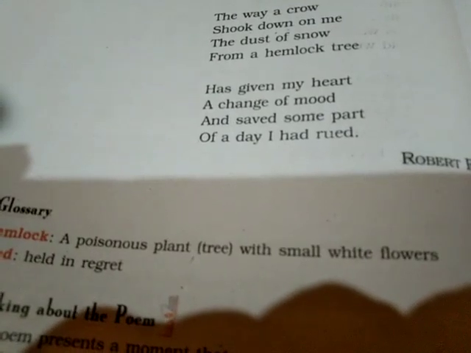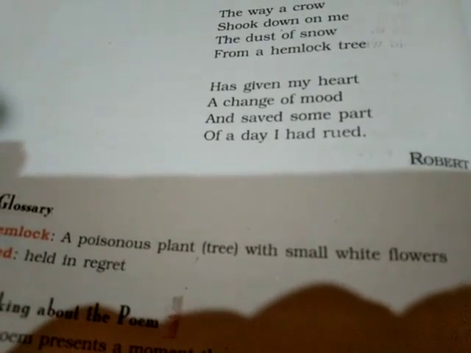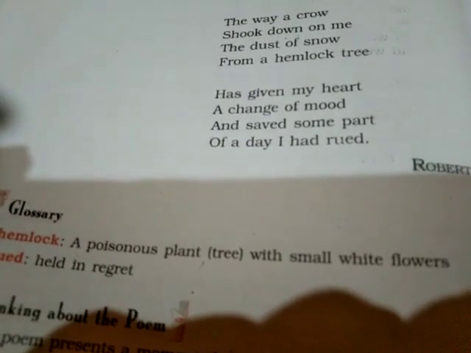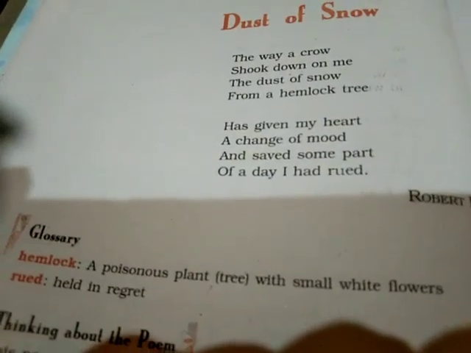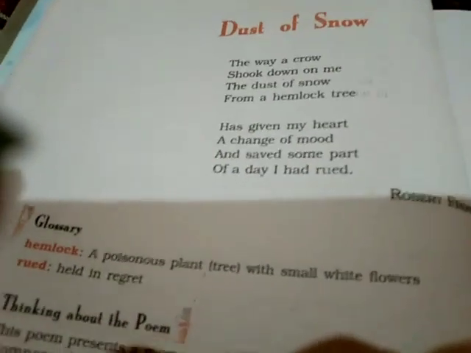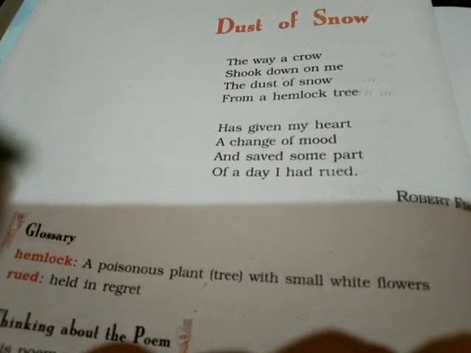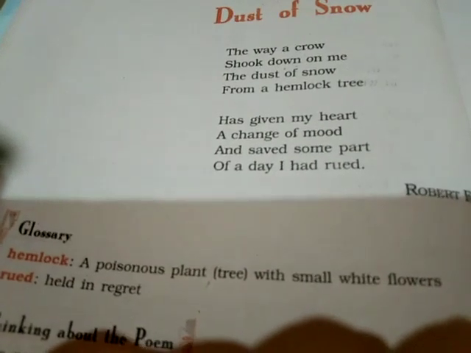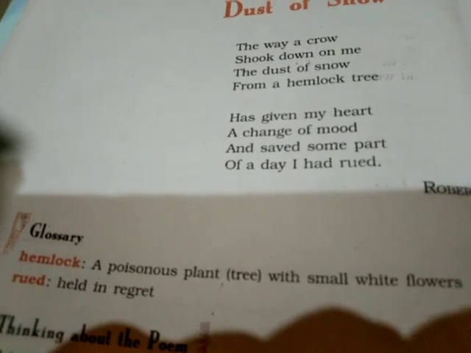This shower of snowflakes from the hemlock tree is evidently the subject matter of this poem since it touched the poet in some way. So, this incident, the sitting of the crow and the falling of snowflakes on the poet, is a very important part of this poem because it changed the mood of the poem.